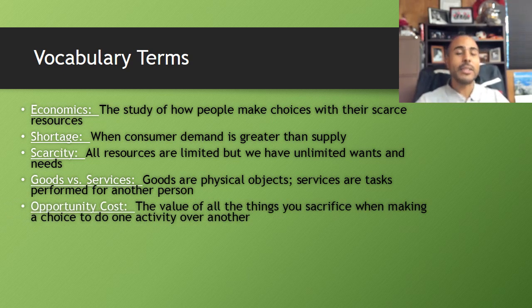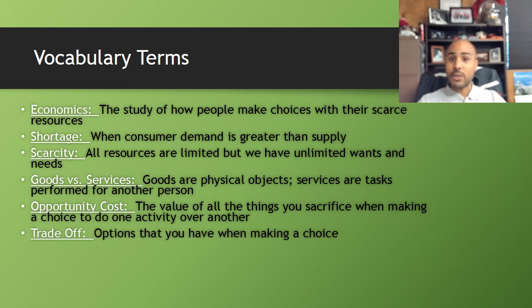Opportunity cost. Now, this is an area where some people get confused. Remember that opportunity cost means the value of all the things that you sacrifice when you make a choice to do one activity over another activity. Simply put, remember that opportunity cost is what you have to give up to get something. Just remember that.